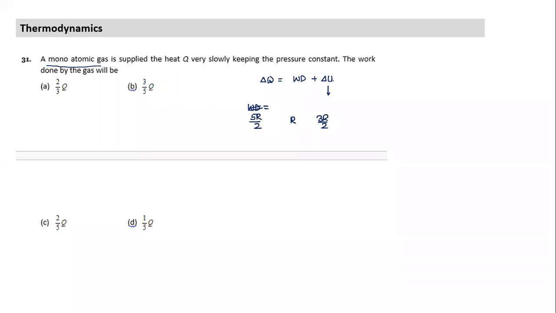So what is the work done by delta Q? These ratios are the same. The work done by delta Q is equal to R divided by 5R by 2. The ratios are the same for a particular question. So whenever you have a heat ratio, this is work done and this is delta U. We know in the case of a constant pressure process, this term is R. Cv plus R is equal to Cp, Cp is equal to R plus Cv. That's the equation I have written. So you can easily calculate that one.